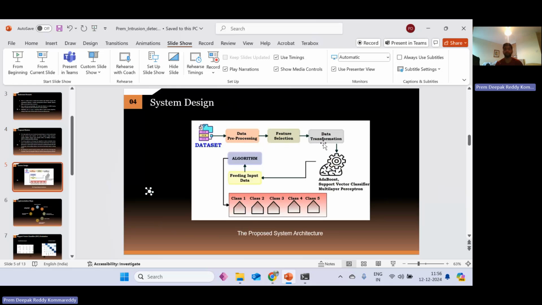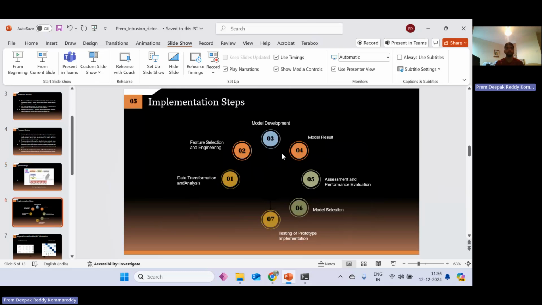The data has been transformed, and the next step is data boost. These are three techniques. Later it moves to the input, which gives the inputs to the algorithms, and these are the class labels. Coming to the implementation steps, in the implementation stage we have data transformation, analysis, and feature selection.